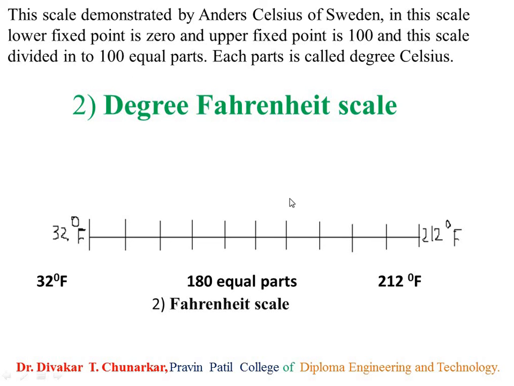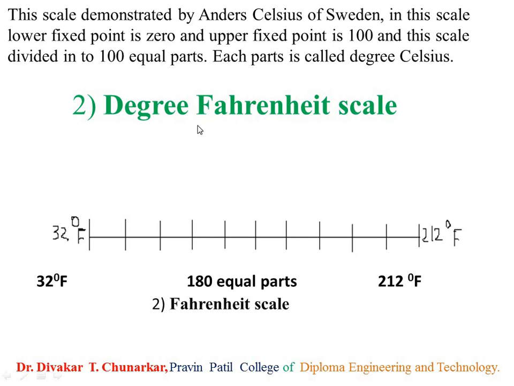Then the degree Fahrenheit scale. Fahrenheit is the German scientist who explained this scale. Initial point is 32 degree Fahrenheit, and final point is 212 degree Fahrenheit, and the scale is divided in 180 equal parts. Keeping in your mind, here are 180 equal parts, and these 180 equal parts are called the degree Fahrenheit scale.